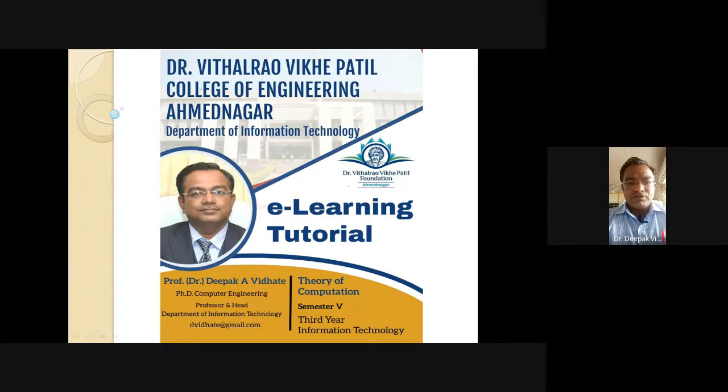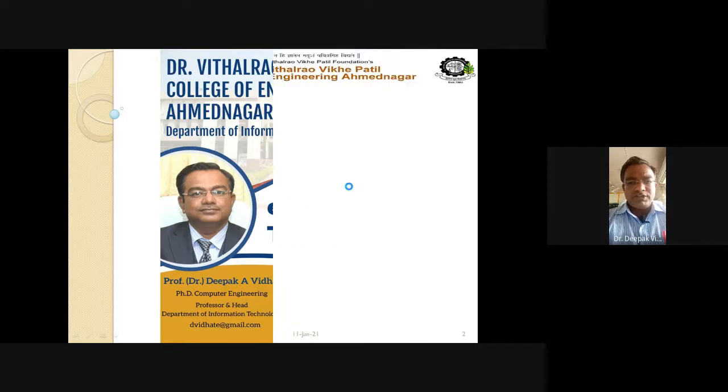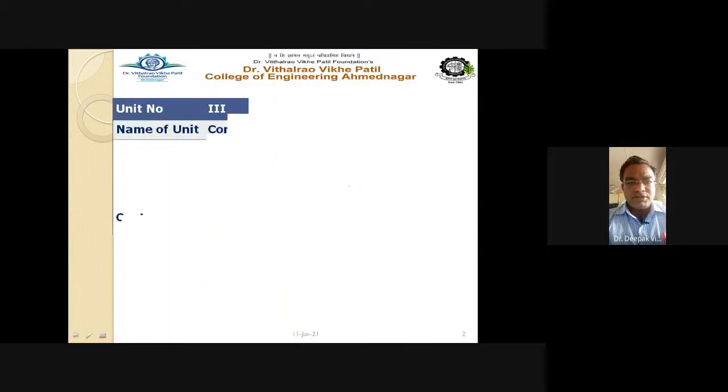So, first the given context-free grammar, we have to simplify it. In the simplification of grammar, we have to remove the epsilon production, remove unit production and the useless symbols. Once the simplification process is completely done, then we can either go for the CNF, that is Chomsky normal form, or we can go for the GNF, that is Greibach normal form.